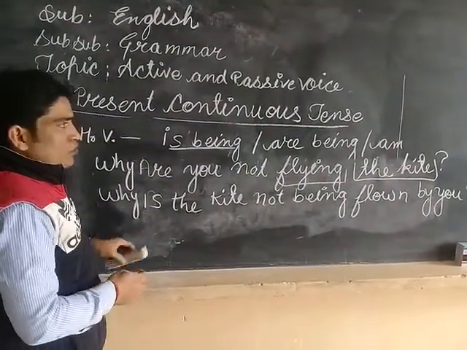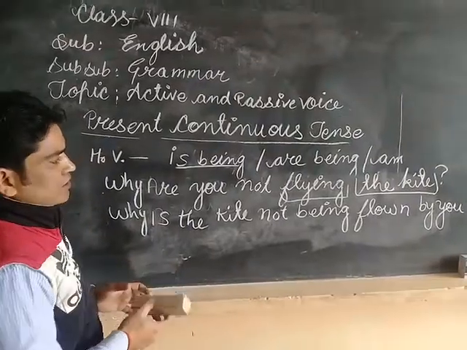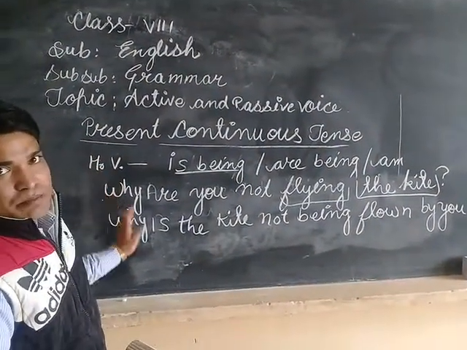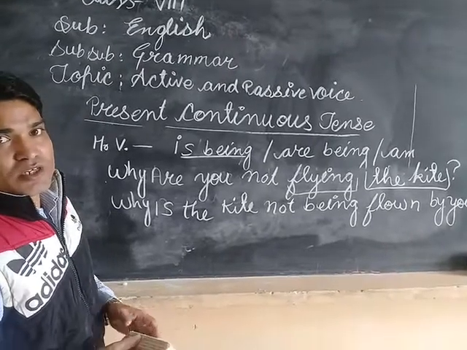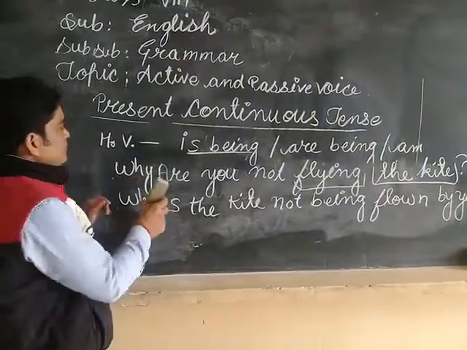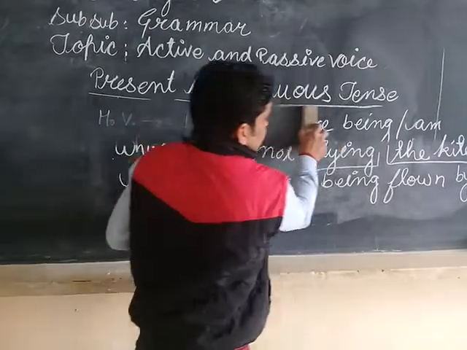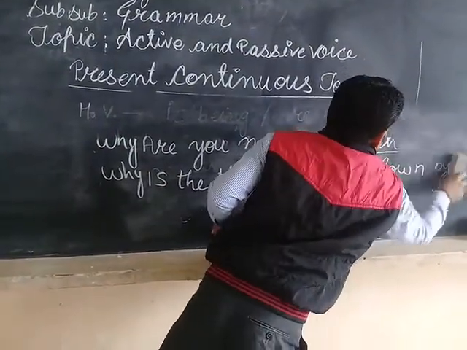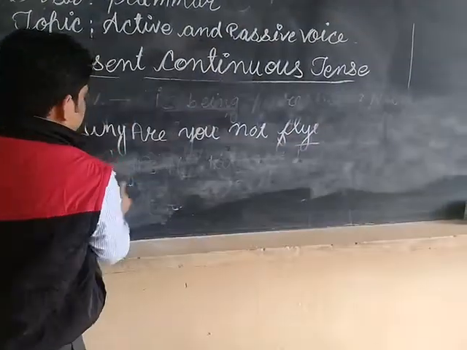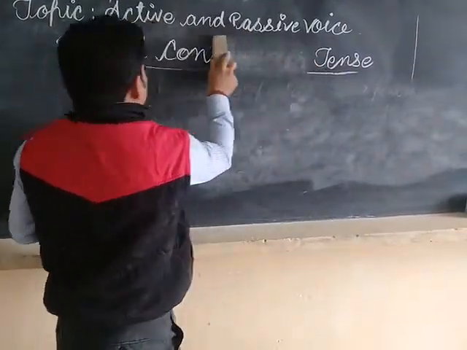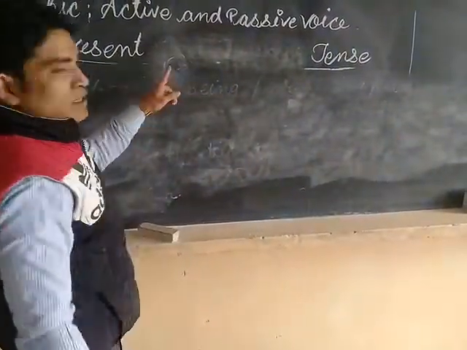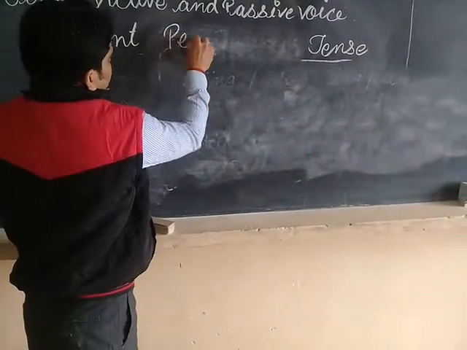Now we are going towards present perfect tense. Have you noted? Please note it down in your notebooks so that you can see it in future. I am erasing this. Now friends, present perfect.